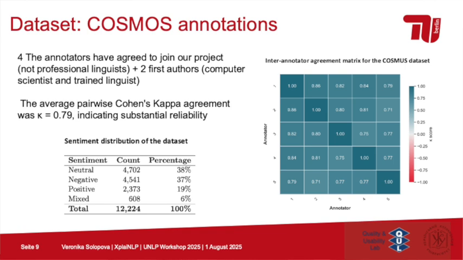Here we can see that the neutral class is often the most representative, but actually it is almost balanced with the negative class messages. Then the positive one is much lower, almost twice lower, and then the mixed class is the smallest one, but still quite present. We can see that this inter-annotator agreement was also quite well distributed among all of the participants.